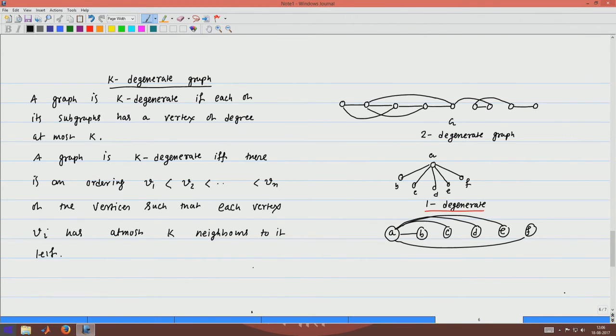Now, the degeneracy of a graph G, which is denoted by delta star G, is the smallest k such that G is k-degenerate.